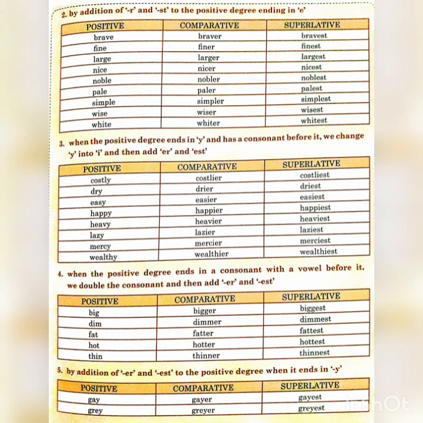Just like you identify comparative degree by seeing er and superlative with est, in the same way in positive you can identify by seeing the word as or so and nothing else.